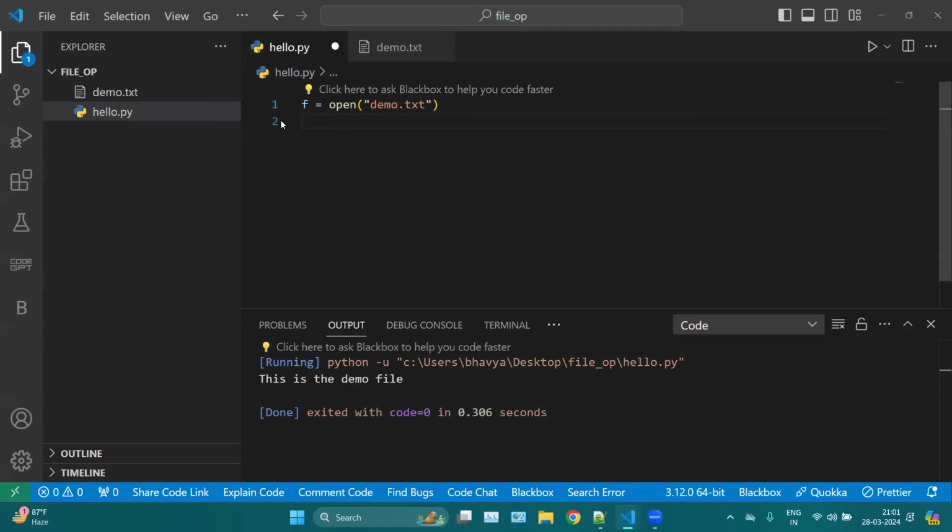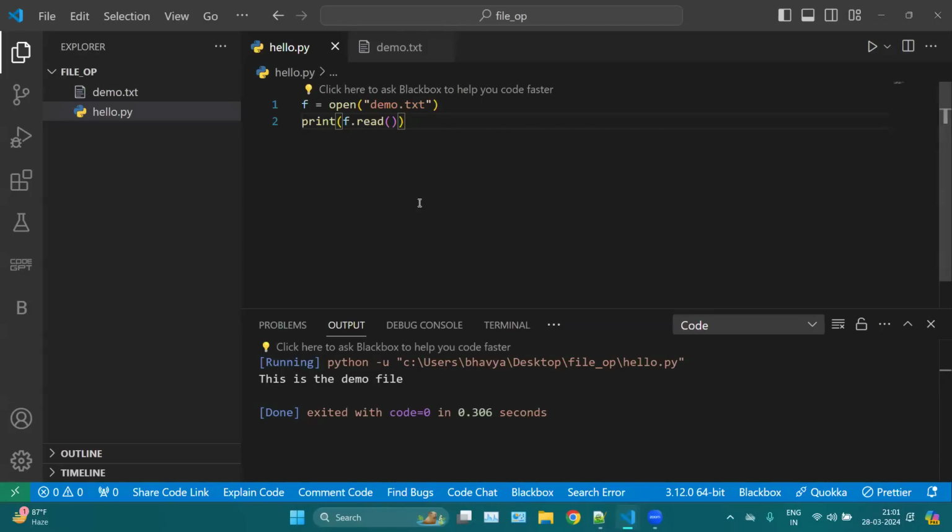But if you are opening your file, it means you are performing an operation, so you can read your file, write your file, read lines in your file, etc. Is it clear? Any questions? How can we open? It is very simple. You can simply open your file.